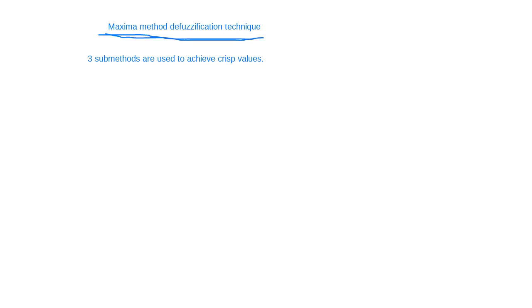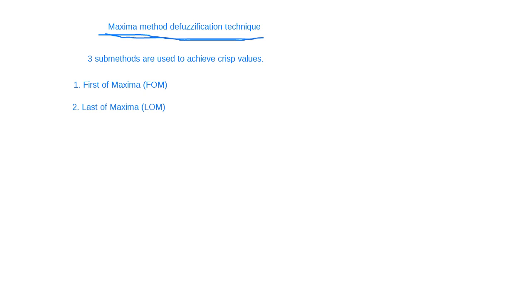The first is first of maxima, which is called FOM. In short, it is called FOM, right? And the second method is last of maxima, which is called LOM.